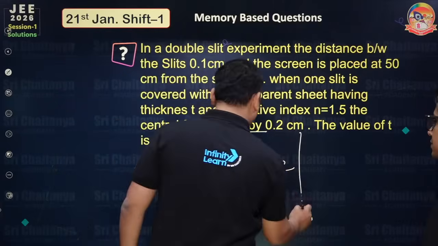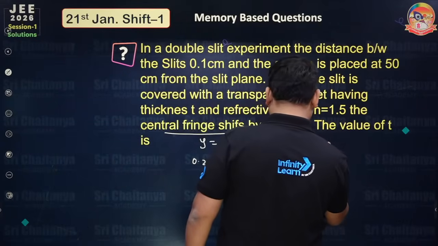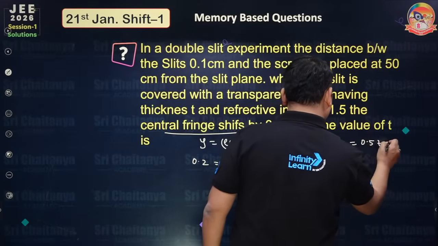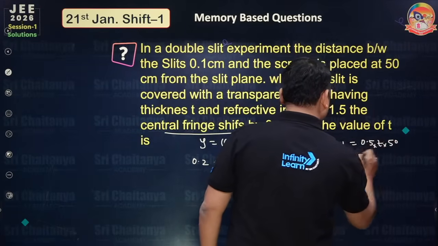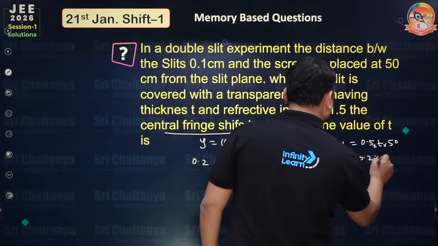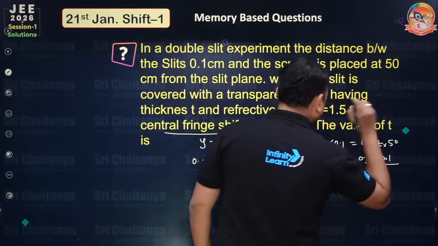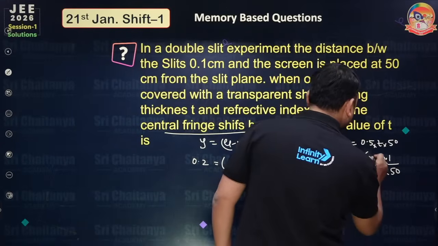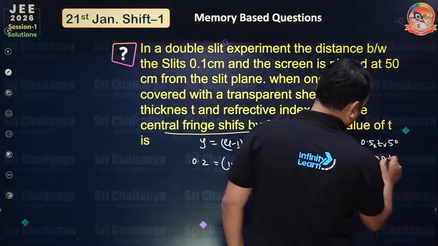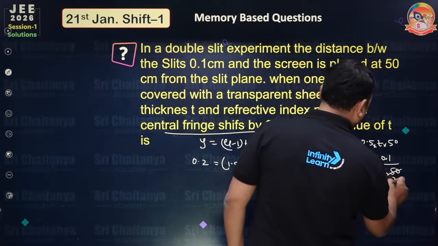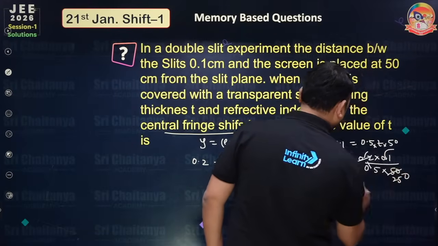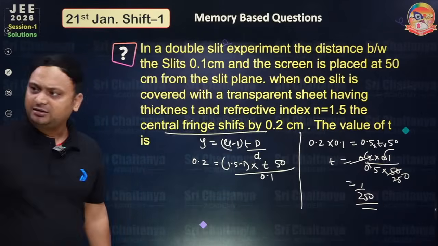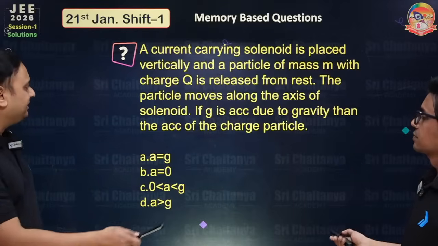So 0.2 into 0.1 equals 0.5 into t into 50. So t equals 0.2 into 0.1 divided by 0.5 into 50, so you will get 1 by 250. As the option will say, convert that into the required units. So we'll go with the next question.